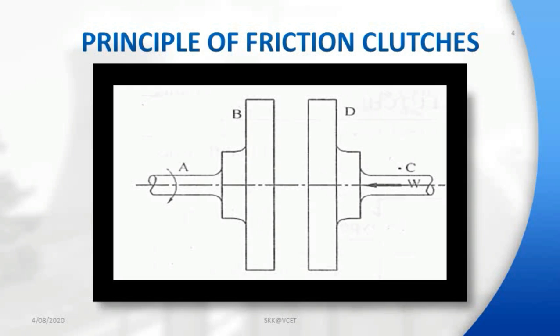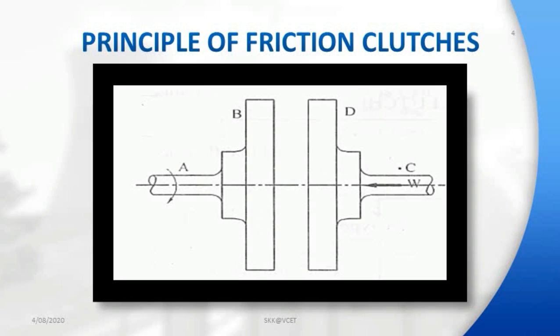Principle of friction clutch. The clutch operation is based on frictional contact between two members. The two members are the driving and driven members. Here the driving member is the crankshaft. Driven means the gearbox input shaft. The clutch is a friction type coupling which transmits power. This is done by bringing both driven and driving members of the clutch into gradual contact.